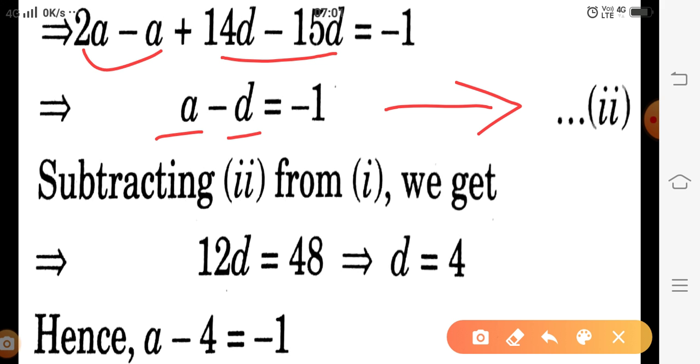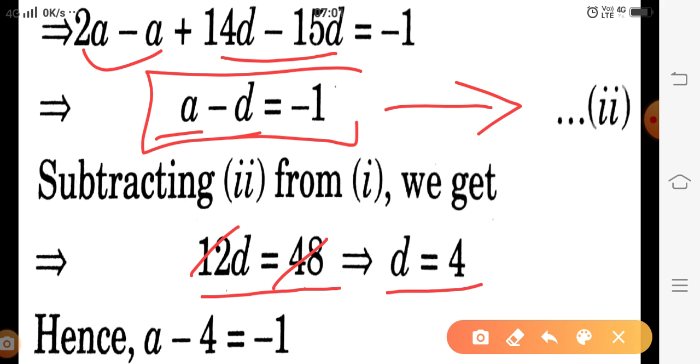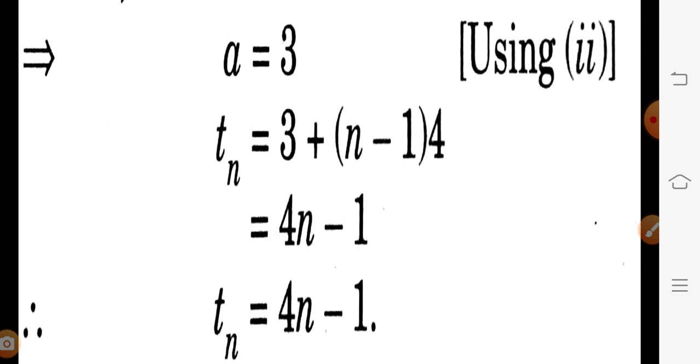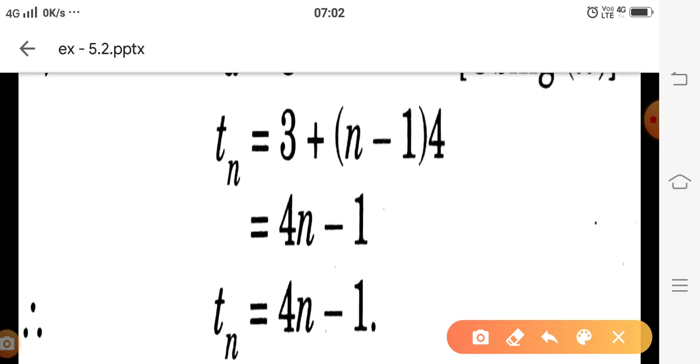This one is the second equation. And if we are subtracting these two equations, then what we are getting here is 12D equal to 48, and on solving this we are getting D equal to 4. And if you are putting the value of D, you are getting the value of A. Then A minus D is equal to minus 1. In the second equation, if you are putting this value of D, then you are getting A minus 4 equal to minus 1. And if you are taking minus 4 on the other side, you have the value of A, meaning the first term. Then we are getting A equal to 3.